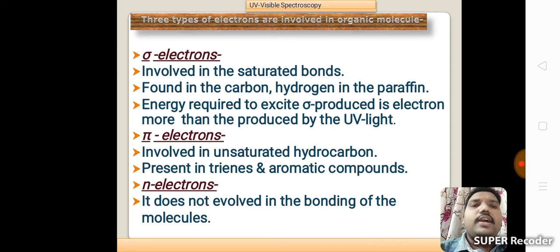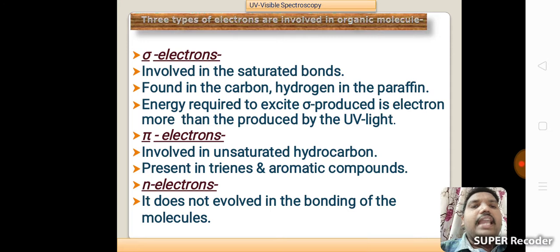Pi electrons are involved in unsaturated hydrocarbons. Unsaturated hydrocarbons are present in trienes and aromatic compounds. Trienes means three double bonds are there, that is the triene unit. Aromatic compound means alternating pi electrons; benzene is an example of an aromatic compound.